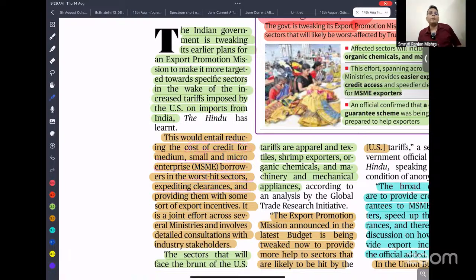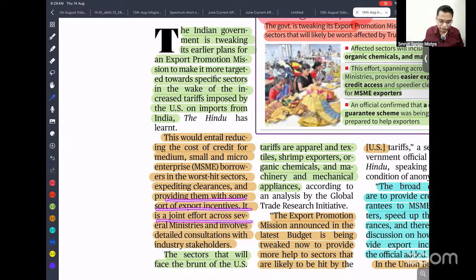Now, ensure fast clearance and remove all the problems in our sector. So I think sometimes the failures, sometimes challenges, are coming to improve our sector. Something same thing happens with you also. Sometimes you might face some failure, sometimes you might face setback in your life, but this can be a wake up call to make yourself very much productive, efficient. So that is what government is taking the step, to provide them with some sort of export incentive.